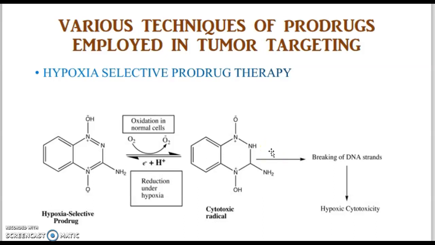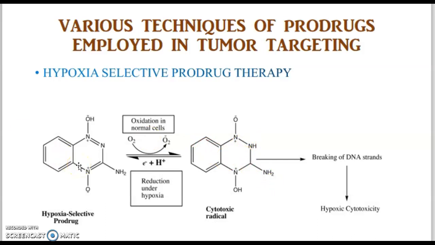Now you can ask that these enzymes are present in the normal cells also, so what is the use of this therapy? The prodrug will be converted into an active form in normal cells also. But once the active form of the drug is formed, because of the presence of oxygen in normal cells, the oxidation process will occur, and because of this, the active form of the drug will be continuously reversed into its prodrug form.